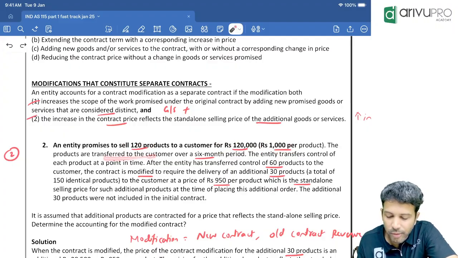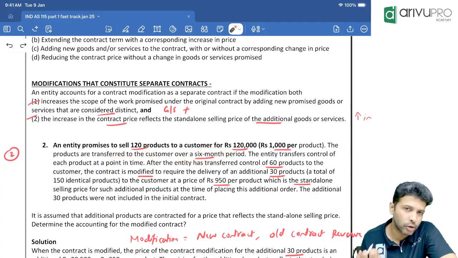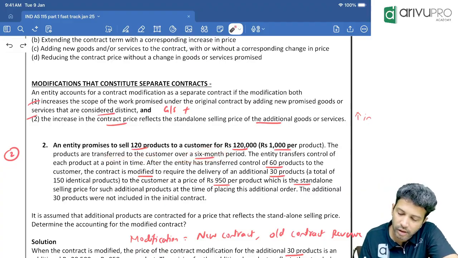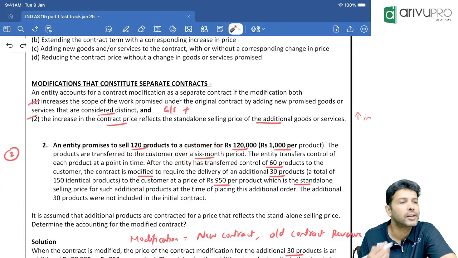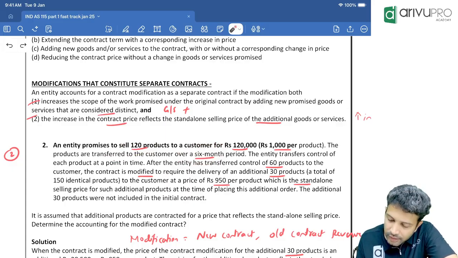The products are transferred to the customer over a 6 months period. So the duration is, we will deliver these 120 units over a 6 months period. Fine. The entity transfers the control of each product at a point in time.